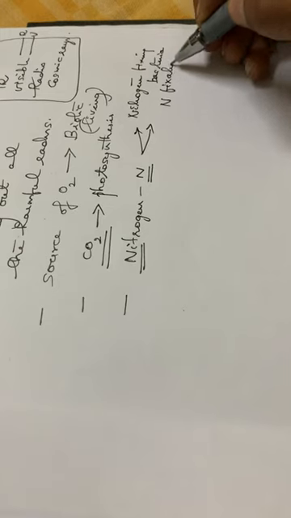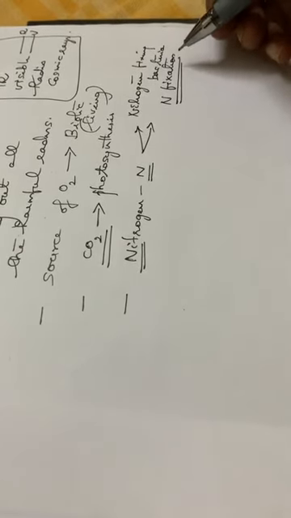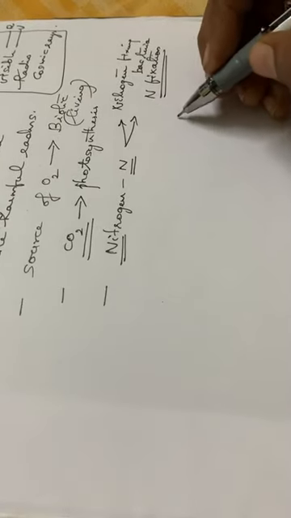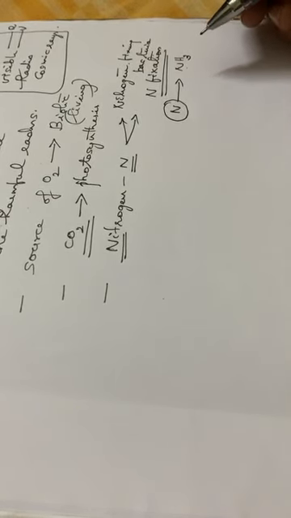Have you heard of this nitrogen fixation? The nitrogen fixing bacteria convert atmospheric nitrogen to ammonia, for living organisms.